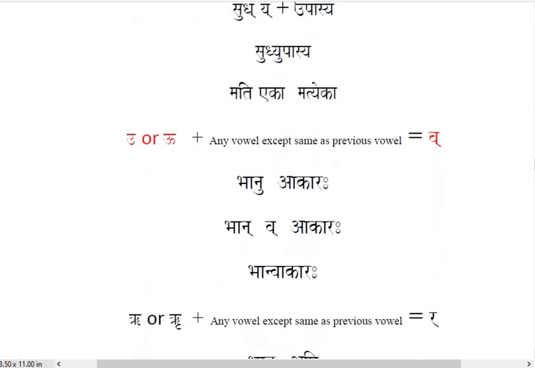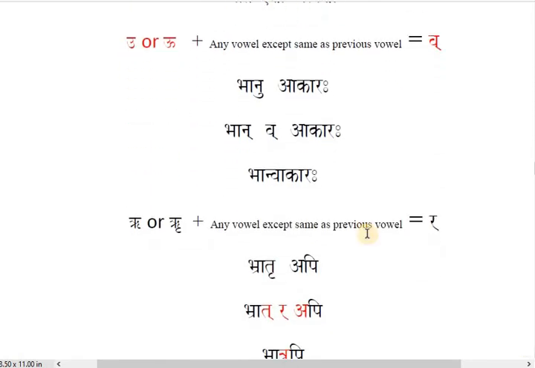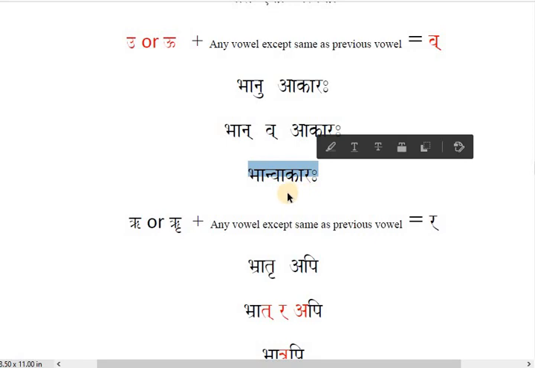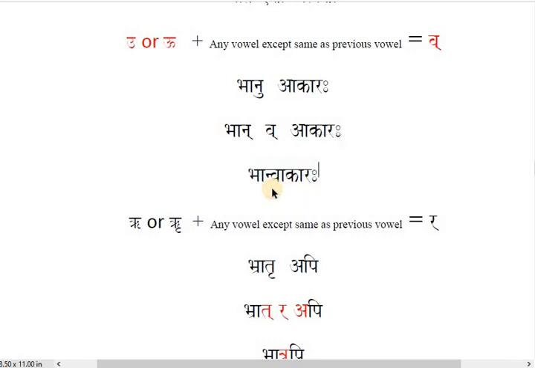Next, suppose the previous word ends with the u sound, short or long, it will be converted to va. Right? What is the rule? The next is the same: any vowel except the same as the previous vowel, it should not be u. So Bhanu plus Akara, u converted to va. Bhanu plus Akara will be Bhanvakara. Students, in shlokas you will find this kind of word, not exactly Bhanvakara, but a word of this kind. At that time you must be aware of these words. You must have good vocabulary power also.